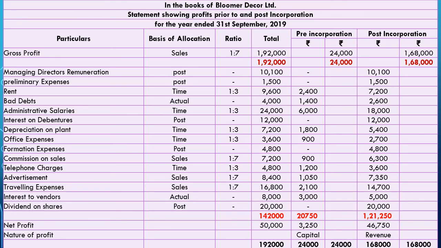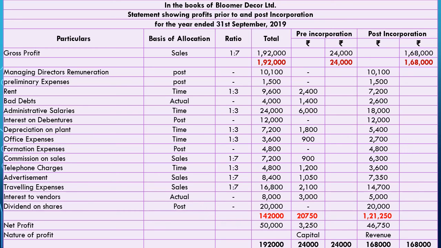Advertisement, related with sales, hence 1:7. 8,400 is divided as 1,050 and 7,350. Traveling expense, again related with sales, that is 1:7. So total 16,800 must be divided as 2,100 and 14,700.